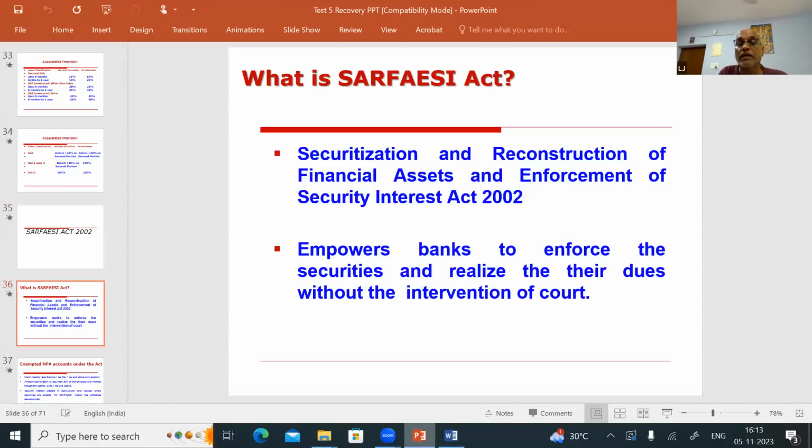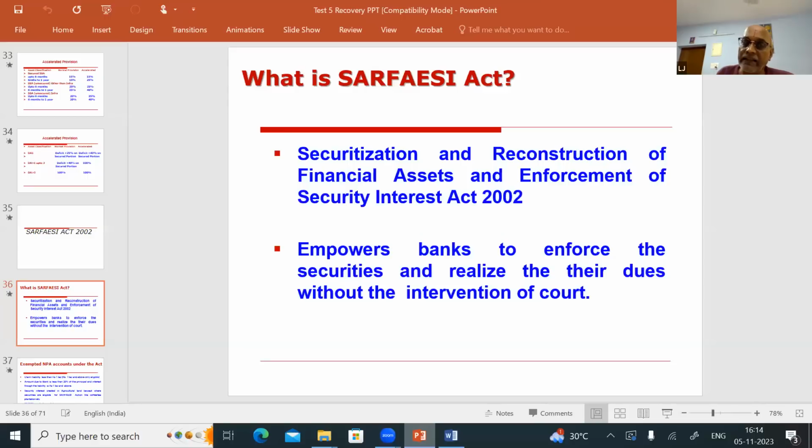Okay, it has come. Now, you know the expansion of SARFAESI: Securitisation and Reconstruction of Financial Assets and Enforcement of Security Interest Act 2002. Under the SARFAESI Act, the bank is called the secured creditor. The borrower is called the debtor. Okay, we are the secured creditor.